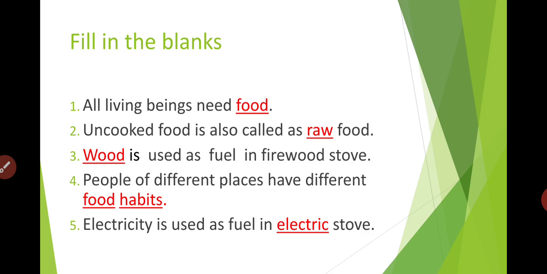First, all living beings need dash. First, all living beings need food. Yes, we all require food. Without food we cannot survive. Yes, in our earlier classes we studied that there are 4 types of basic needs that every human needs. Can you recall it?